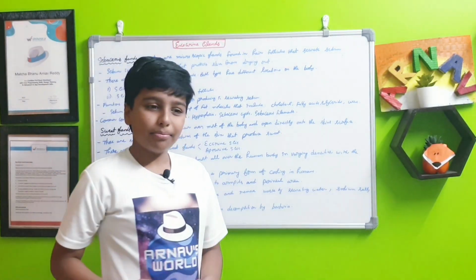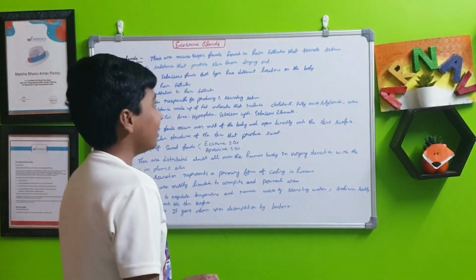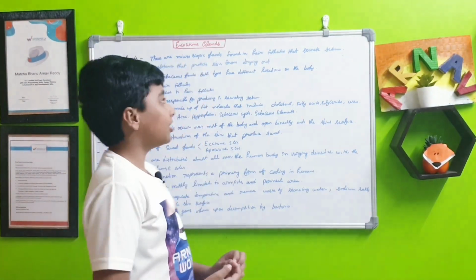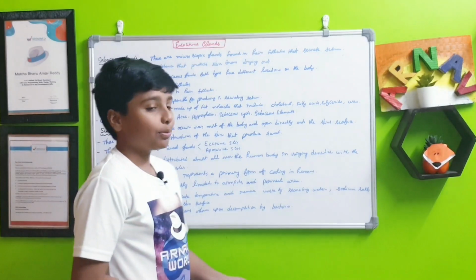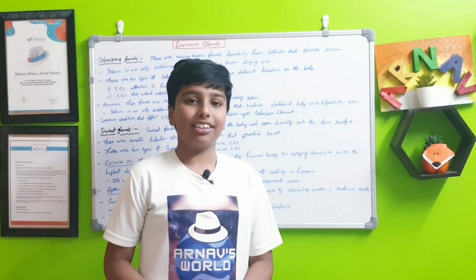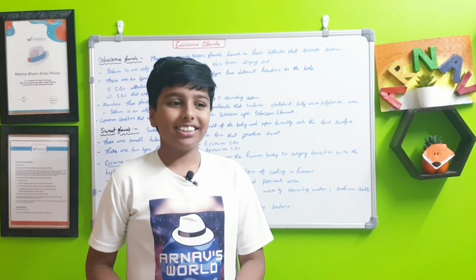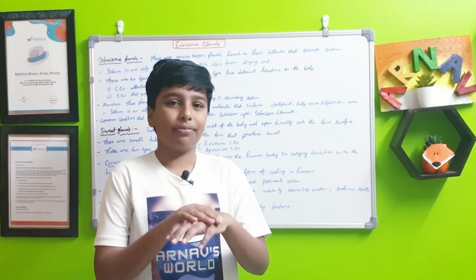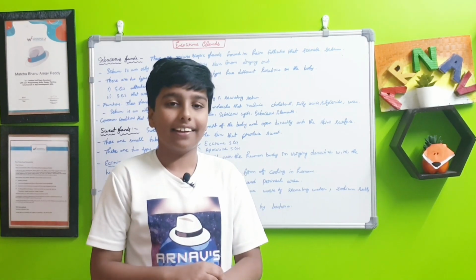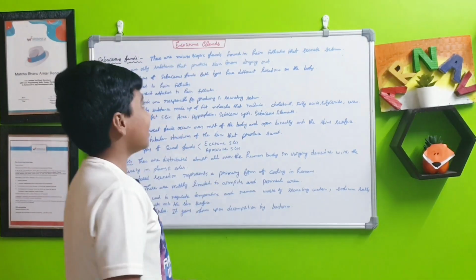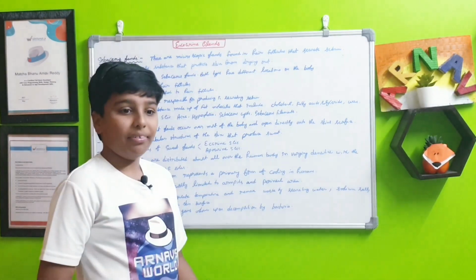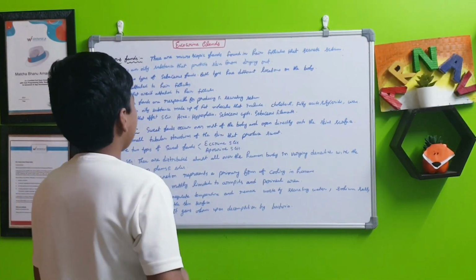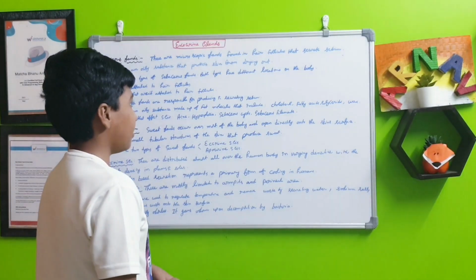They are microscopic glands which are found in hair follicles. These sebaceous glands produce an oil-like substance called sebum. This is like a lubricant to the surface of our skin and the hair of our body. That is the main use of sebum. The sebum is an oily substance that protects skin from drying out.